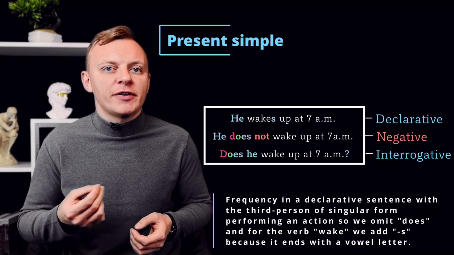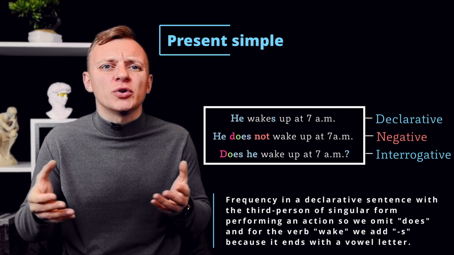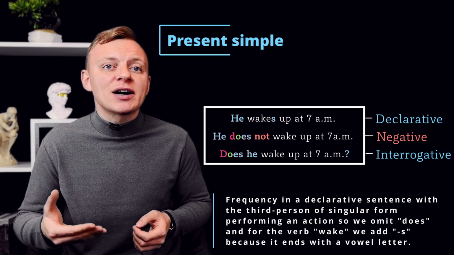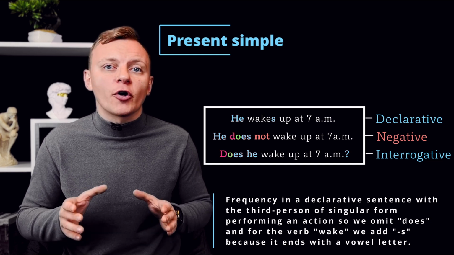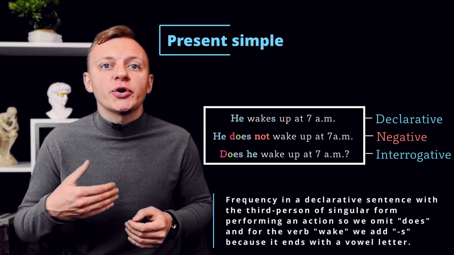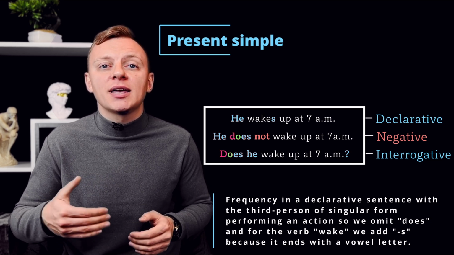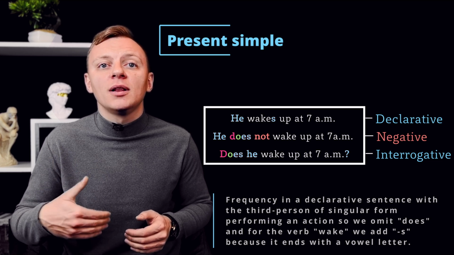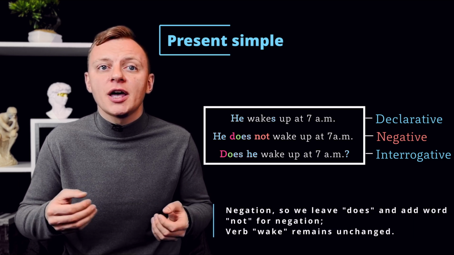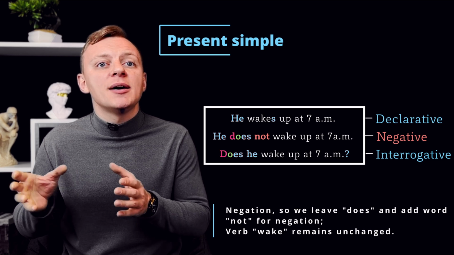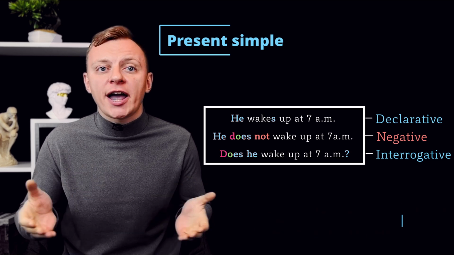He wakes up at 7 a.m. Here we have frequency. Wakes up, like always or usually or whatever. It's a declarative sentence with the third person singular form, performing an action, waking up, right? So we omit does, and for the verb wake, we add s because it ends with a vowel letter. He does not wake up at 7 a.m. Here we have a negation, right? So we have does and we add the particle not for the negation. The word wake remains unchanged.